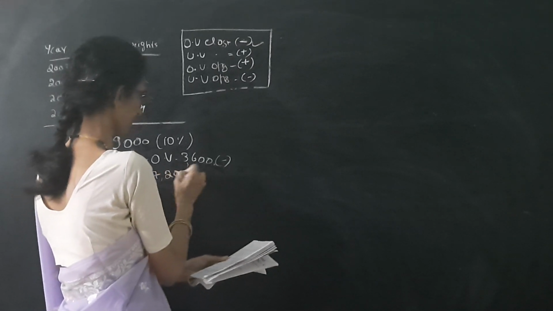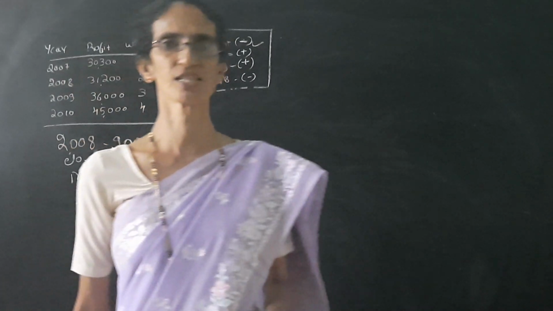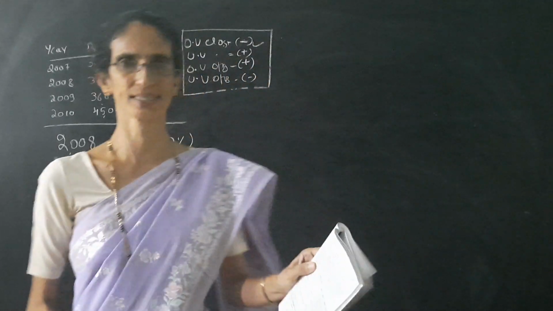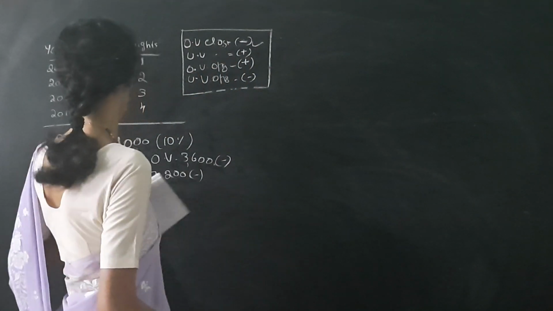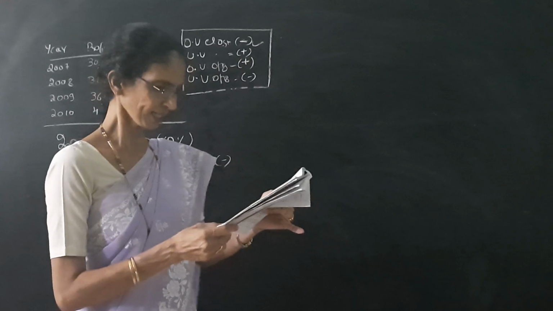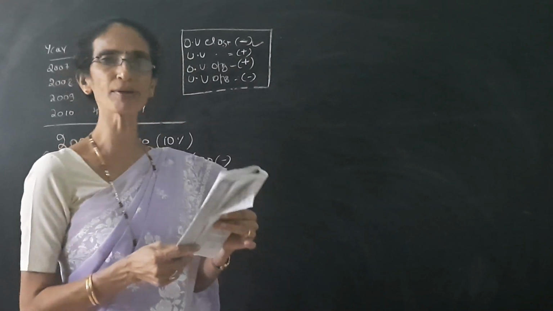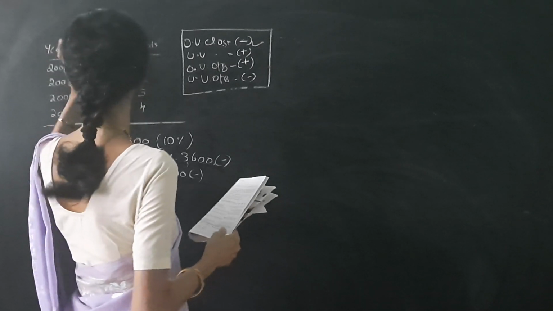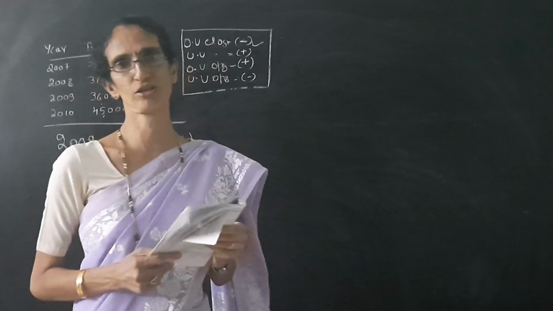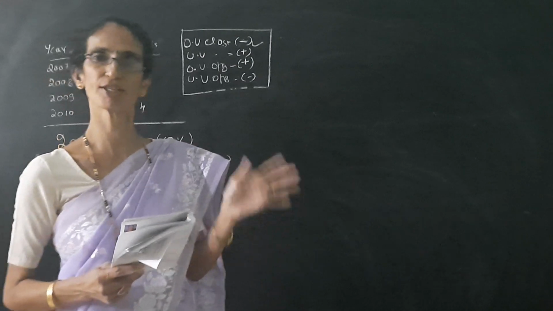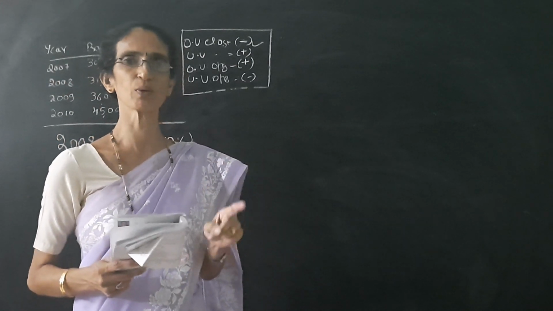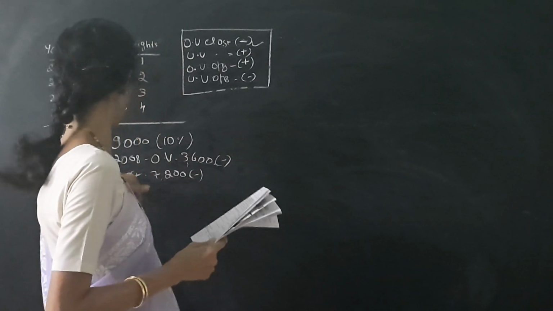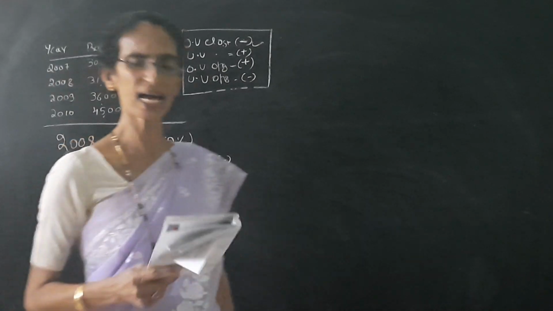So cost is nothing but the expenses. So the expenses should be deducted. So the management cost should be deducted, and it is for every year. So every year from this profit we have to deduct the management cost. The management cost is given, it is an expense, so every year this management expense should be deducted from the profit.